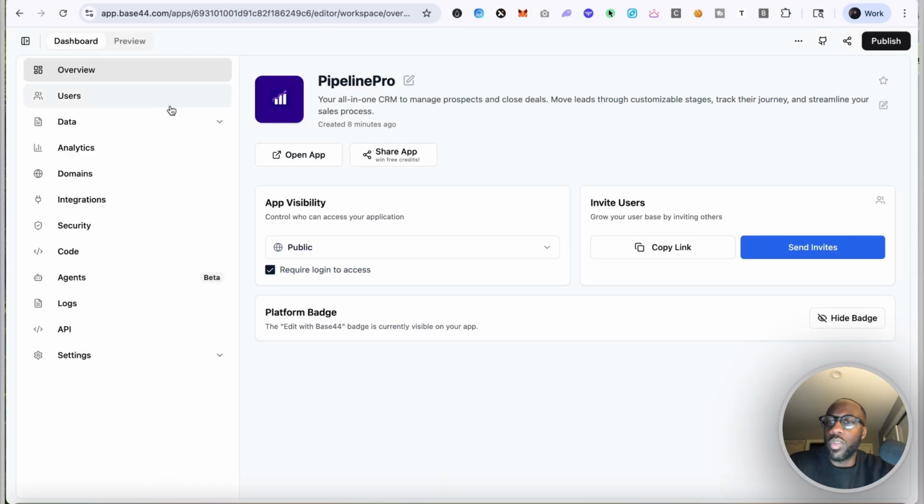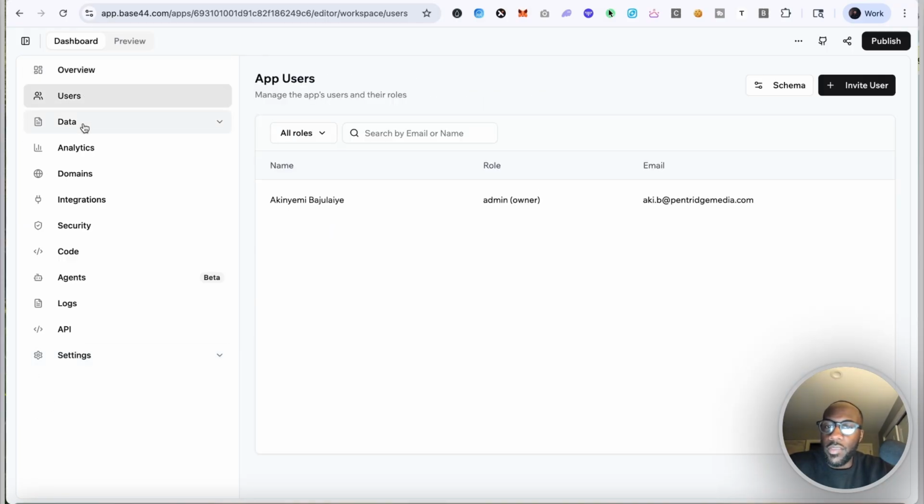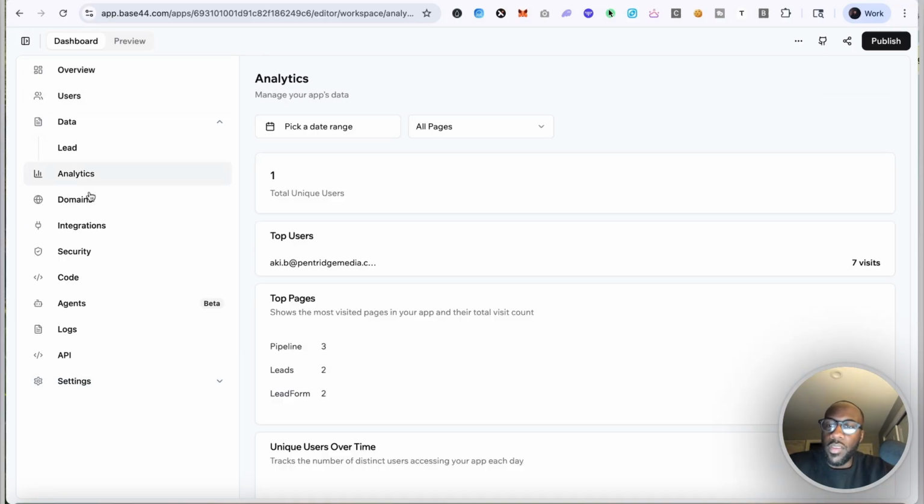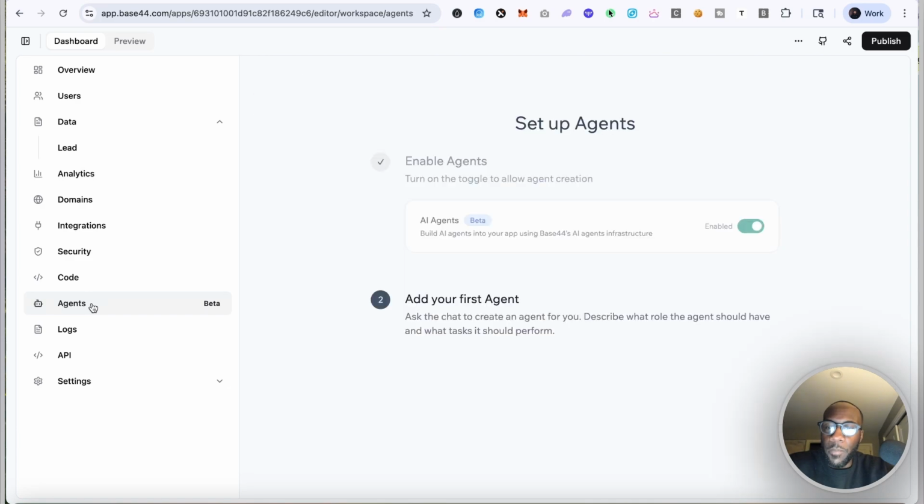And then Base44 is just more loaded, right? If you look at right here, this dashboard overview, which is the dashboard for the platform itself, you can see users, you can see the data, you can see your analytics, you can see if they have an agents aspect where you can create agents. Ask the chat to create an agent for you, describe what agent to have and what it can do.